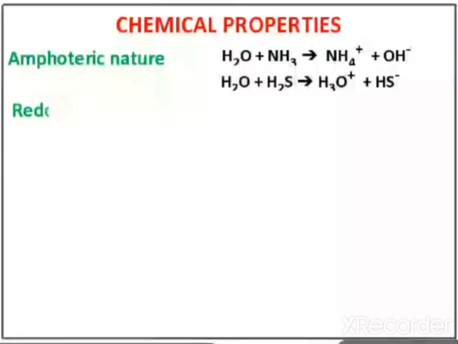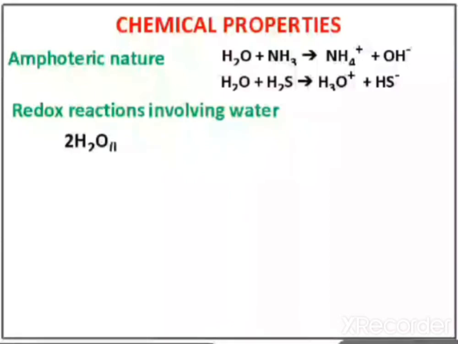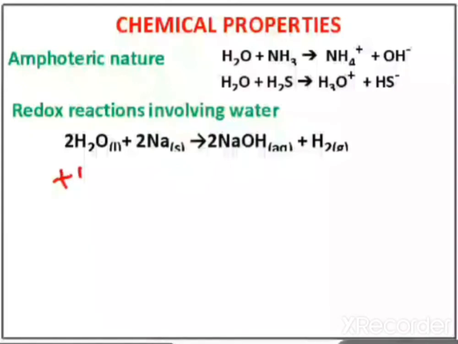After amphoteric nature, redox reactions involving water. In a redox reaction, one element undergoes reduction and the second undergoes oxidation. Now see here, we will count the oxidation numbers first. Oxidation number of hydrogen is +1, oxygen is -2, sodium oxidation number is 0. In NaOH, sodium's oxidation number is +1, oxygen -2, hydrogen +1. And in this case, hydrogen oxidation number is 0.